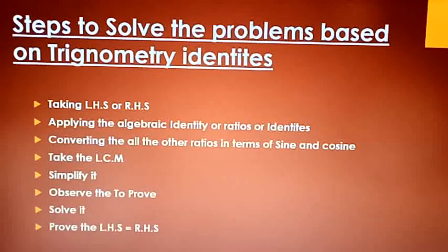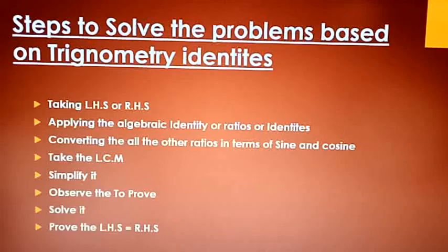Now, what are the steps that you need to take to solve the problems based on trigonometric identities? This is important, children, very important. The steps to solve the problems based on trigonometric identities: first, you need to observe the question, read the question. Afterwards, you need to take the LHS or RHS. Either you can take the LHS and prove the RHS, or take the RHS and prove the LHS, or you can take both and work on the left hand side and right hand side separately, children.